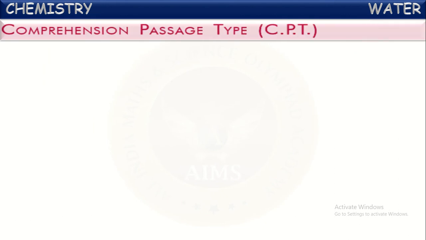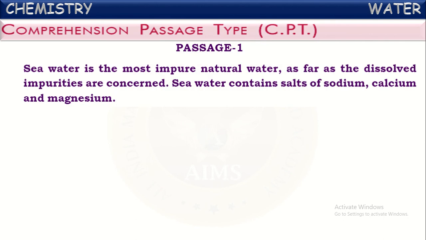Now let us see the comprehension passage. On that, questions will be given. See the passage here. Seawater is the most impure natural water as far as the dissolved impurities are concerned. Seawater contains salts of sodium, calcium, and magnesium.